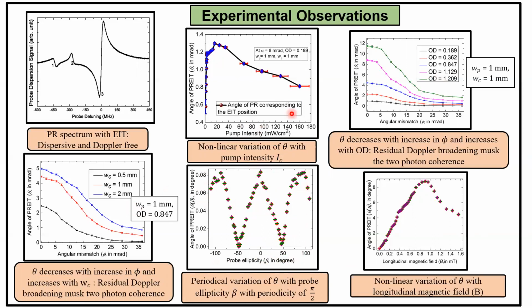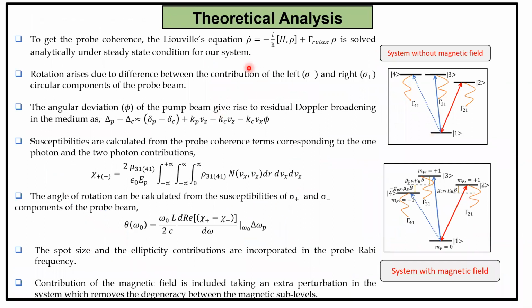Now we fixed all these above parameters, and then we introduced an external longitudinal magnetic field, and we observe that the angle of rotation shows a nonlinear variation with the magnetic field. To explain this theoretically, we solve the Liouville equation under steady state condition, and we consider that the rotation arises here due to the difference between the contributions of the left and right circular components of the probe beam, and we incorporate all the parameter variations in our theoretical model.